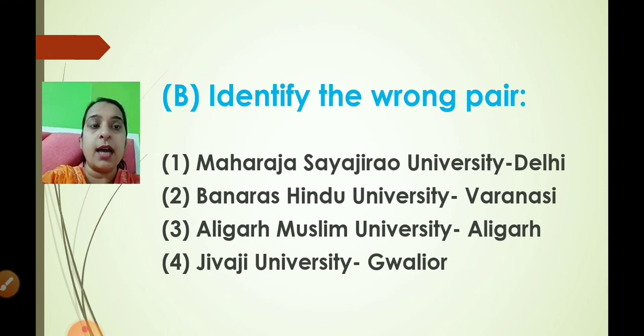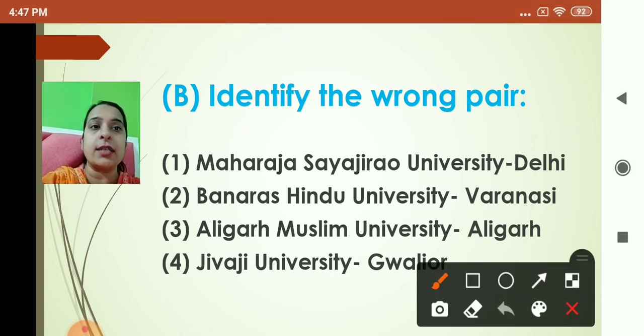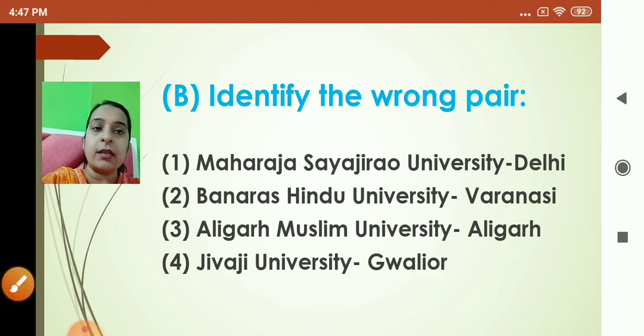Next one, identify the wrong pair. Now children, here you have to just identify the wrong pair. Okay, let us see what is the question. Maharaja Sayaji Rao University, Delhi; Banaras Hindu University, Varanasi; Aligarh Muslim University, Aligarh; Jivaji University, Gwalior. So children, here you have to identify the wrong pair. Just write the wrong pair. No need to correct it. Okay. So here the wrong answer is Maharaja Sayaji Rao University, Delhi. This is the wrong one. Okay. So you have to identify the wrong pair.